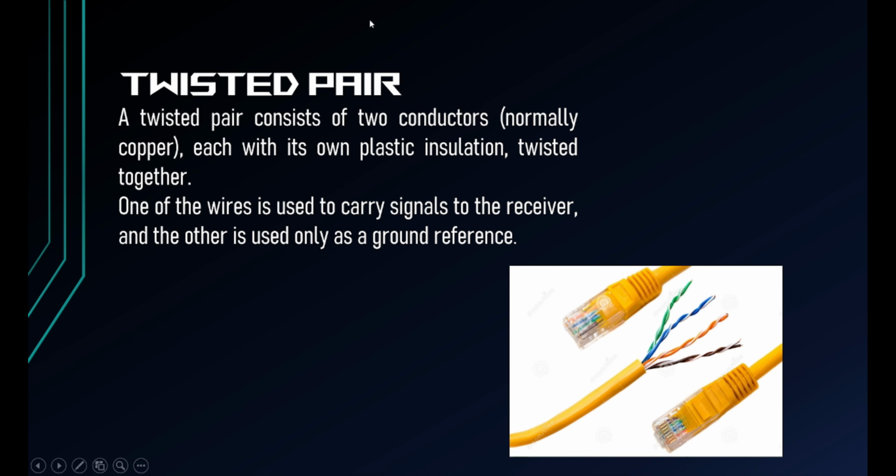It will be easy if I explain this with this diagram. Here's the main wire, or we can say the mother wire, and inside the mother wire there are 8 more wires which are twisted in pairs of 2. This is an example of twisted pair, and this is an Ethernet cable which we use for our internet connection.